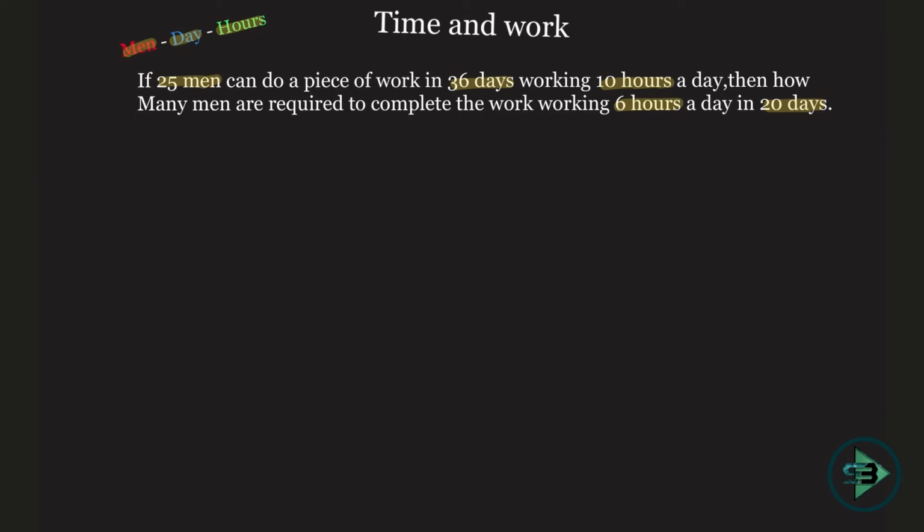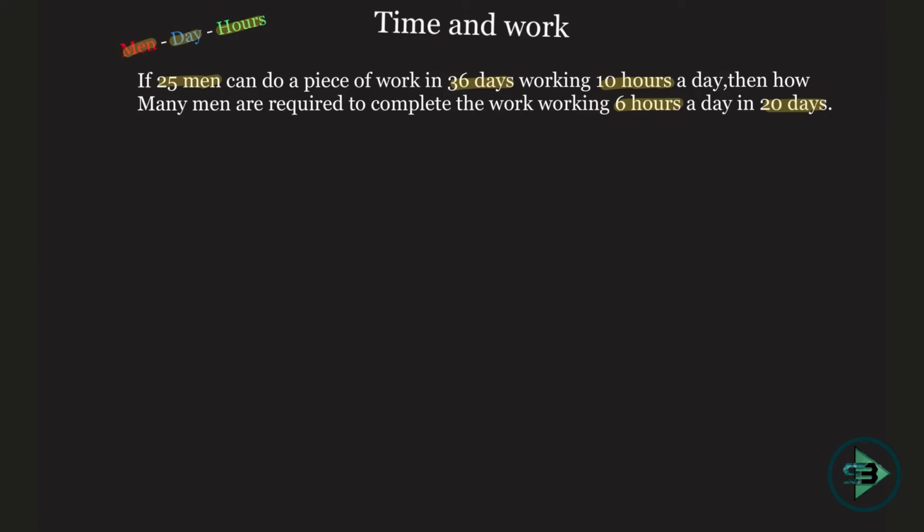Because 25 men working for 36 days and working 10 hours per day could do a work. Now the same work needs to be done by a certain number of men, which I don't know, working 6 hours. So the number of hours is reduced by 4 and the number of days is also reduced by 16. 36 days they were working, now only 20 days. So what is the answer? It is more than 25, but what is the answer?